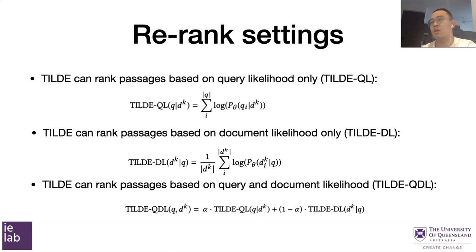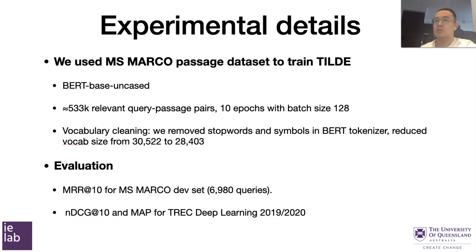In addition, you can also estimate the relevance score by interpolating the two scores, and the ratio can be controlled by a hyperparameter alpha. For experimental details, we use the MS-MARCO passage dataset to train our model TILDE. This is one of the most commonly used datasets for training BERT-based rankers. For the BERT encoder in our model, we use a BERT-base uncased model. We use all relevant query-passage pairs in the dataset to train our model, and we train it for 10 epochs with a batch size of 128.